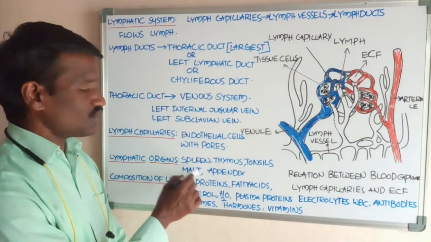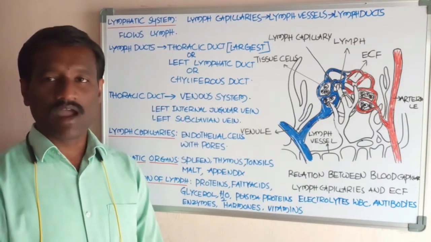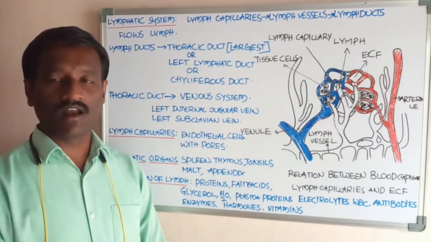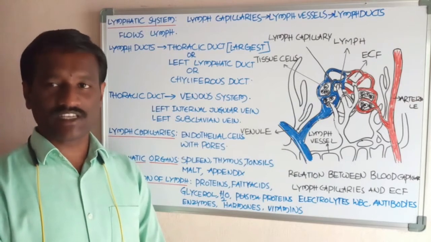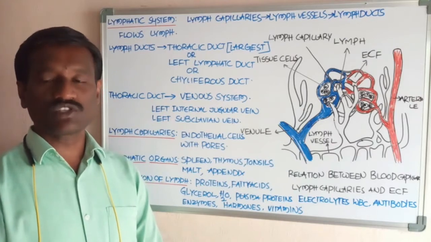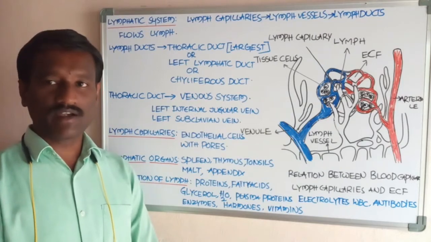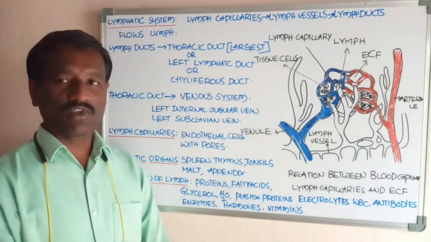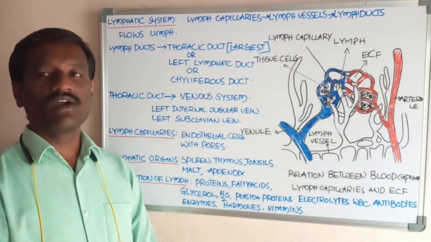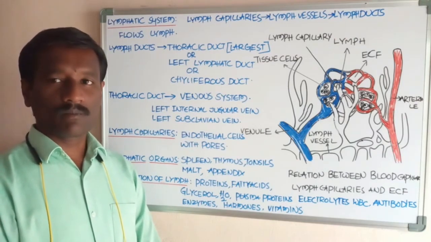Mucosa associated lymphoid tissue: some parts of the body, like the skin, parts of the respiratory system and parts of the alimentary canal, the food tube or gastrointestinal tract, have lymphoid tissue in the form of mucosal membrane. That is called MALT. Next, the appendix. The appendix is a small sac-like structure, also called the vermiform appendix. It is a part of the colon.